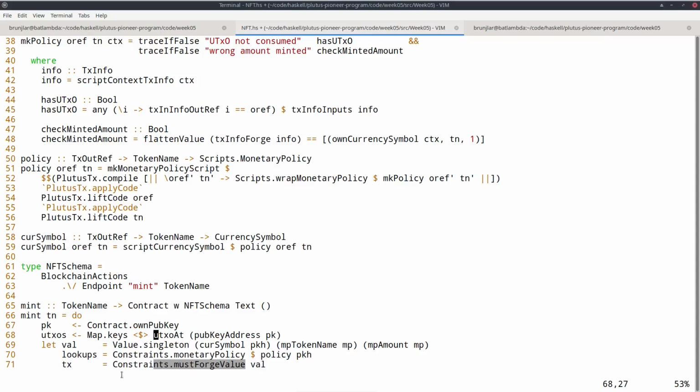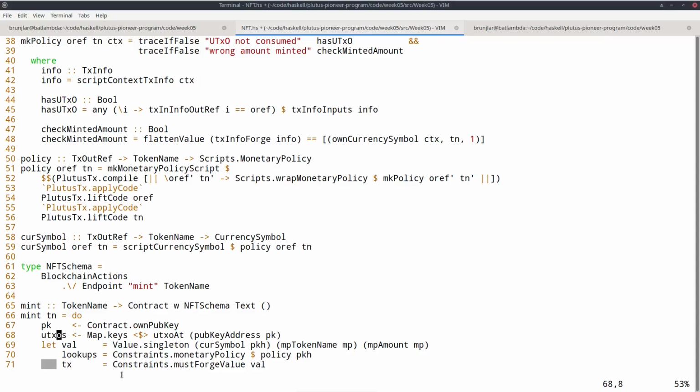But I'm not really interested in the values, only in the keys, because the keys are exactly the UTXOs, the TxOutRefs that I'm looking for. So I fmap Map.keys over it, which is a standard Haskell function in the containers package that gives me the list of keys of a given map. So utxos is now the list of all the UTXOs that this wallet owns.